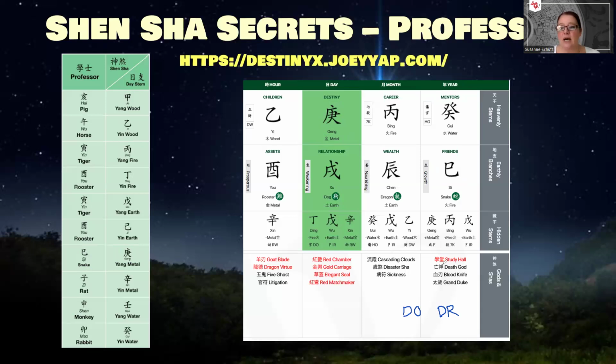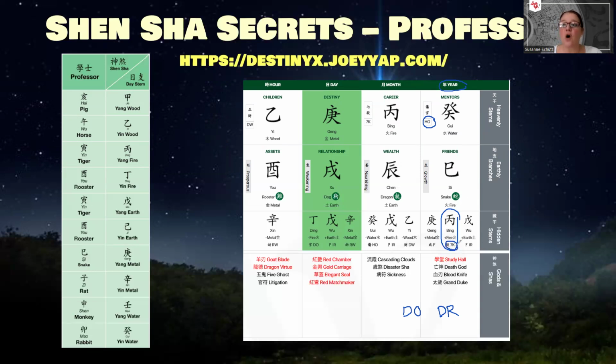Now here we've got the Professor Star in the year pillar. So we would look up here. Do we have a DO or a DR up here? Not in this case. And then we look at the hidden stems, at the one in the main Qi. Is this a DO or a DR, direct officer or direct resource? Again, no, this is a seven killings.